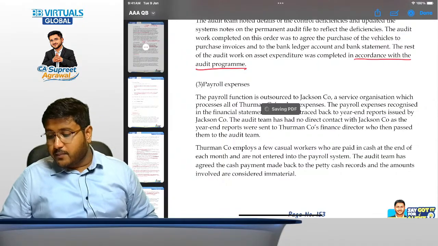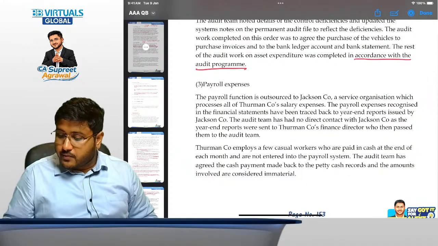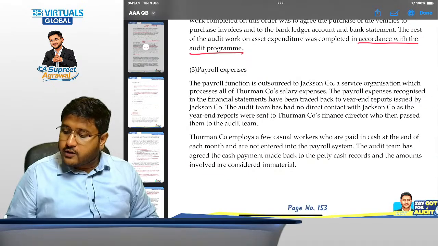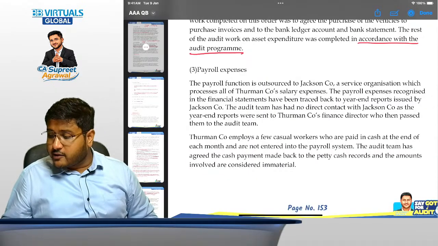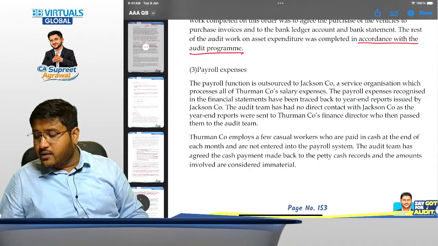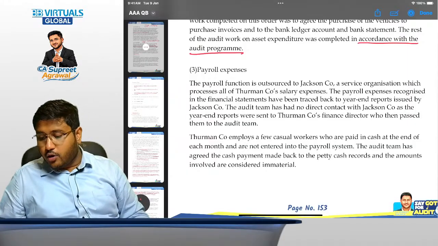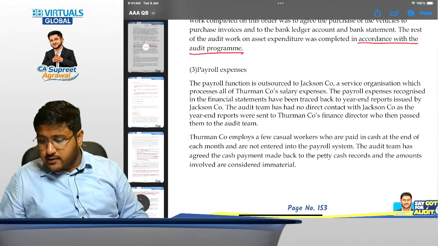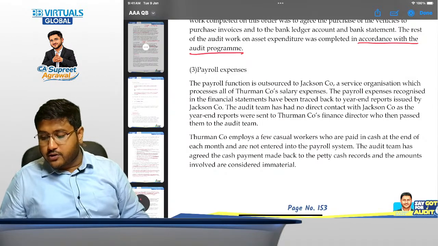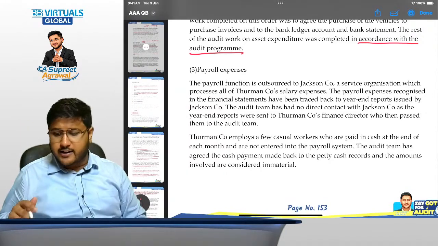Payroll expenses. The payroll function is outsourced to Jackson Company, a service organization. Is it allowed? Yes, sir. ISA 402, right? It processes all of Thurman Company's salary expenses. The payroll expenses recognized in the financial statements have been traced back to year-end reports issued by Jackson Company. The audit team has had no direct contact with Jackson Company, as the year-end reports were sent to Thurman Company's finance director, who then passed them to the audit team. So there's no direct information that has been taken.